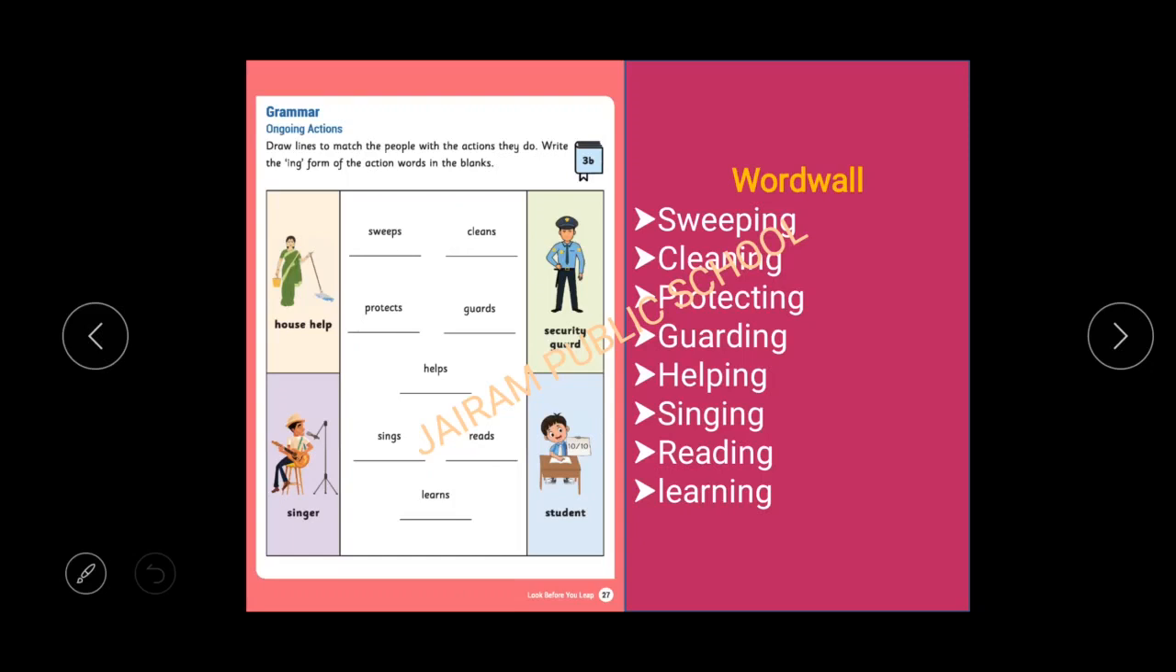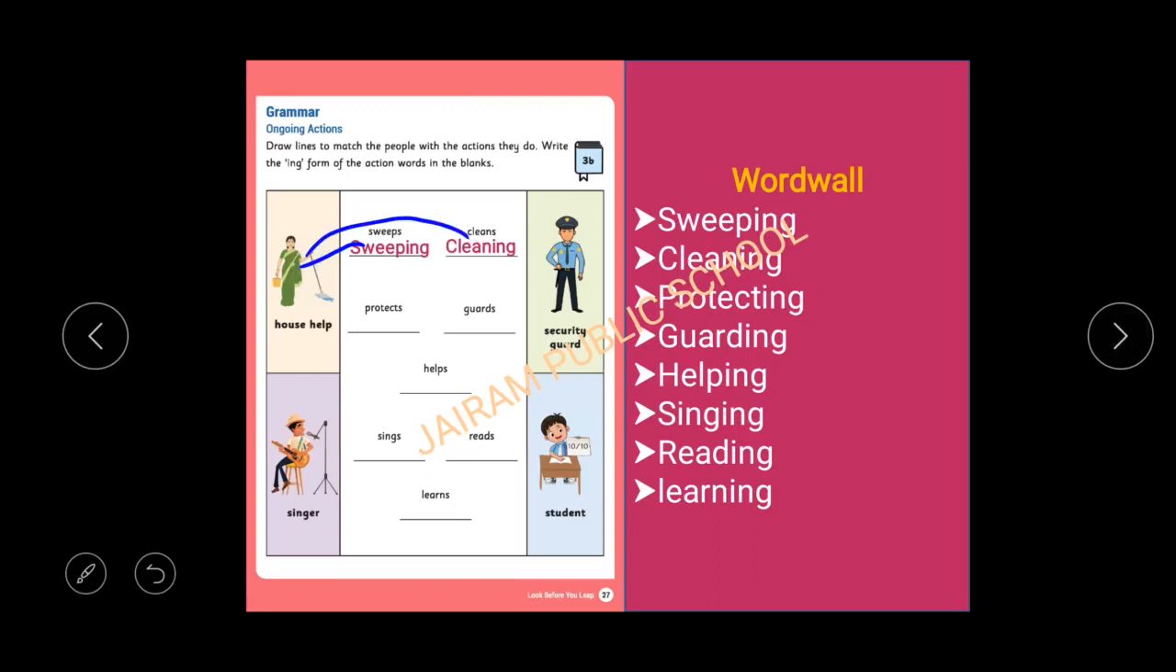Now, sweep: house help, security guard, singer and student. Four people have been given, so we have to match the actions they do. House help, what action will she do? She will sweep, then she will clean. These are the two actions she does. So sweep plus ing, sweeping. Clean plus ing, cleaning.